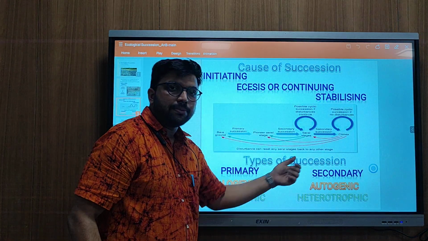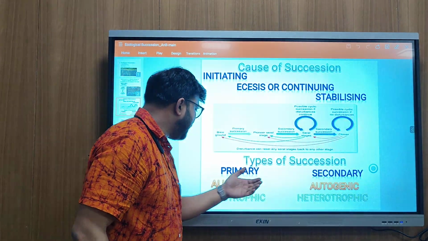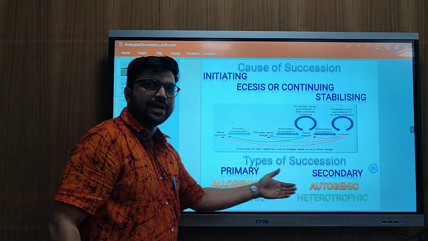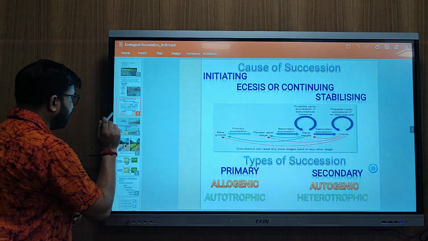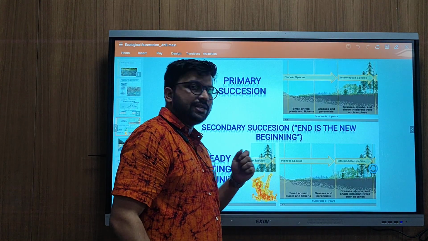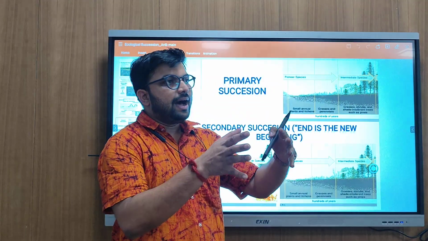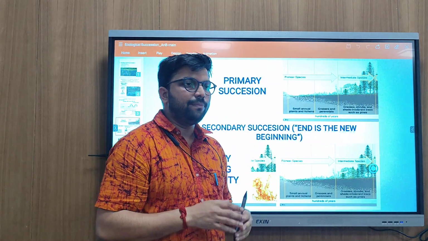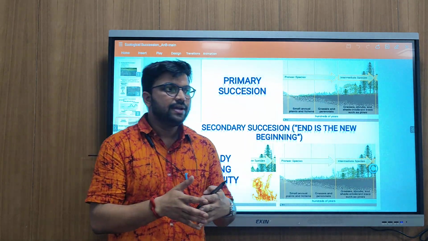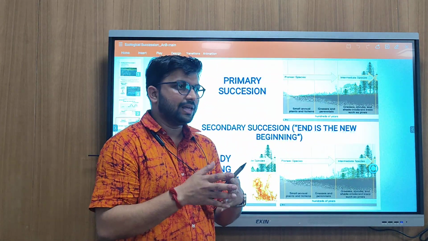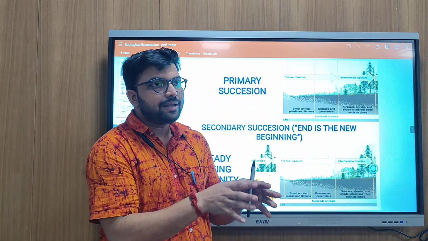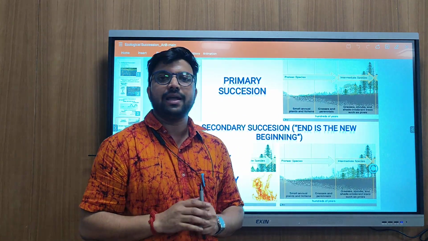Let's talk about the types of succession: primary, secondary, allogenic, autogenic, and autotrophic, heterotrophic. First, primary and secondary succession. Primary succession is this kind: suppose a new land mass is formed due to a volcanic eruption, and it is totally devoid of life forms.